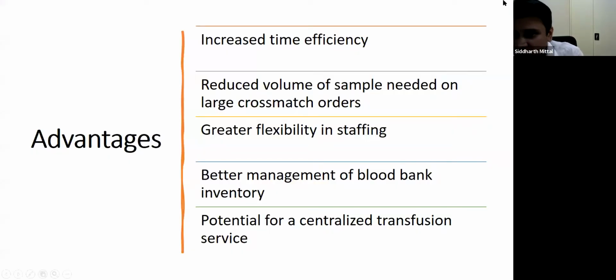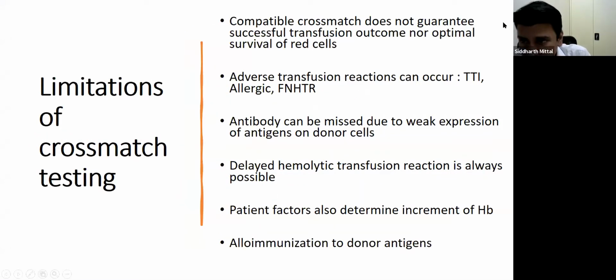The computer cross-match actually offers various advantages. It increases the time efficiency, it reduces the volume of samples actually required for cross-match and which need to be crossmatched. It offers greater flexibility among staff and better management of inventory, and it has the potential to develop a centralized transfusion service. With this, I would like to bring to the last slide of the presentation, which is the limitations of cross-match testing.